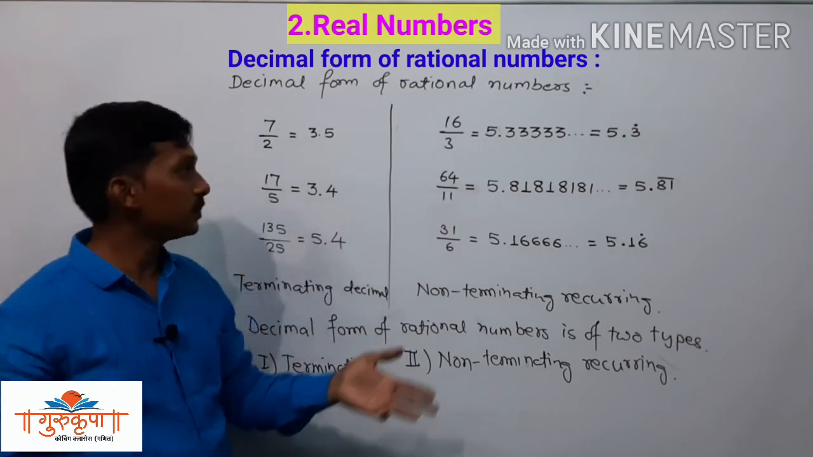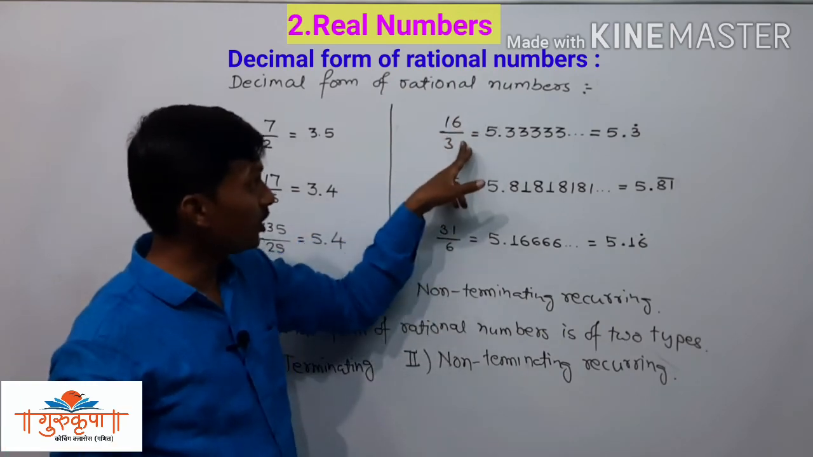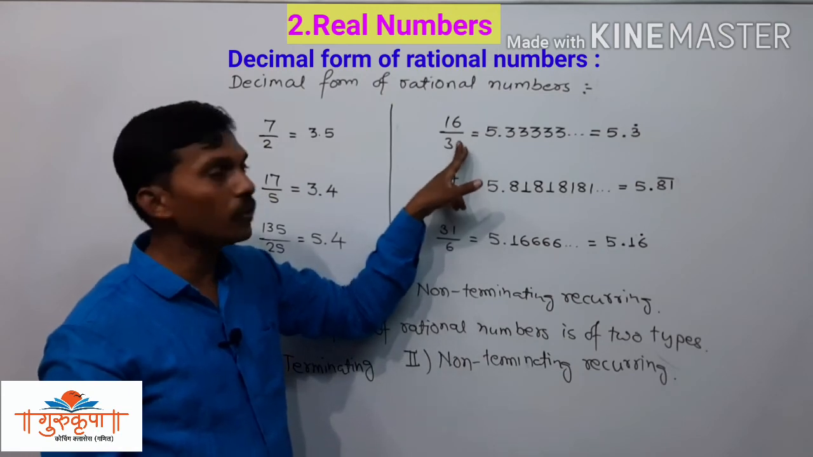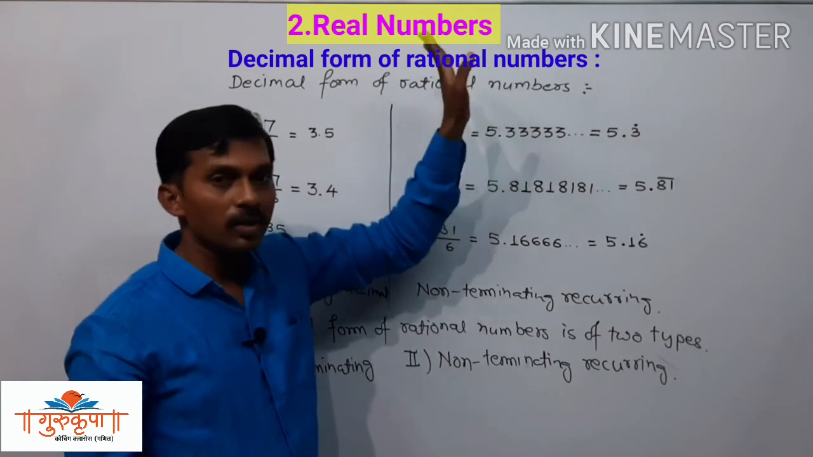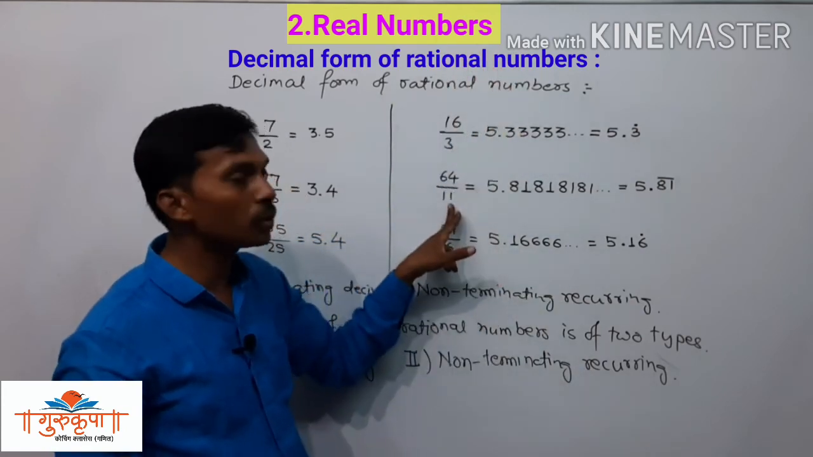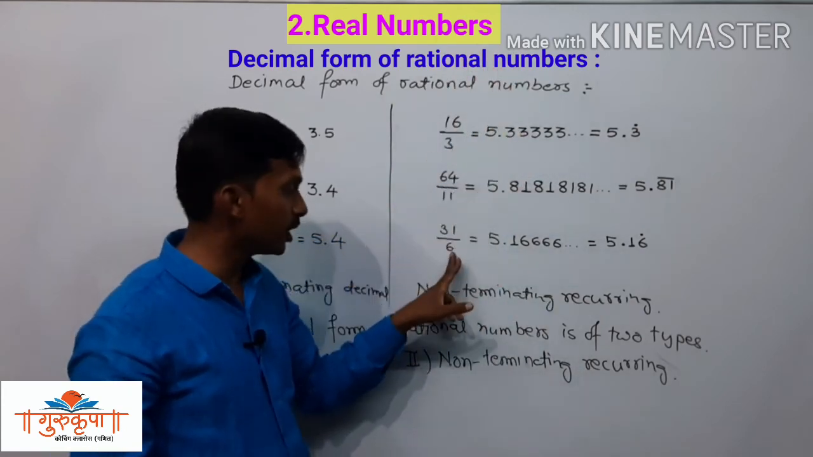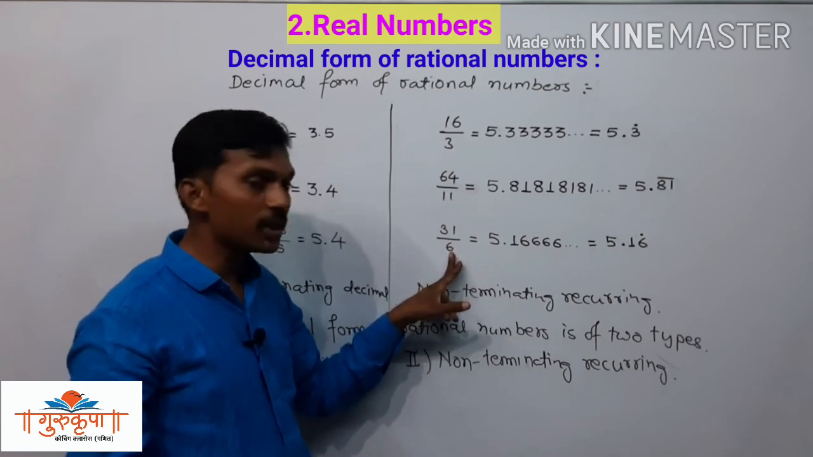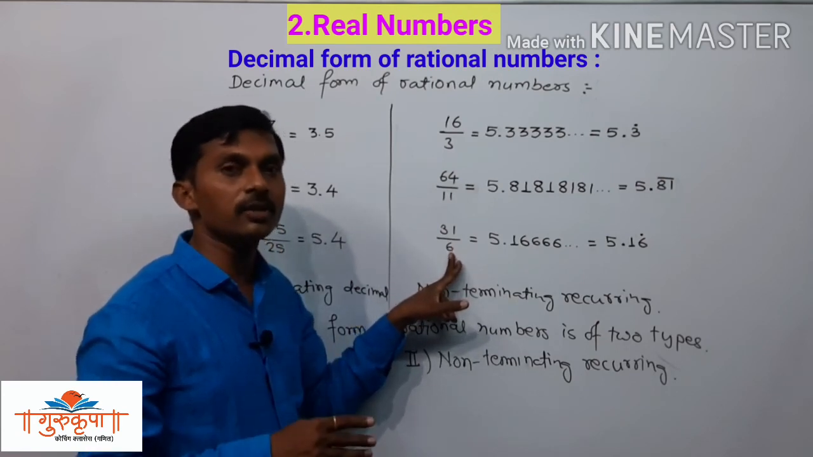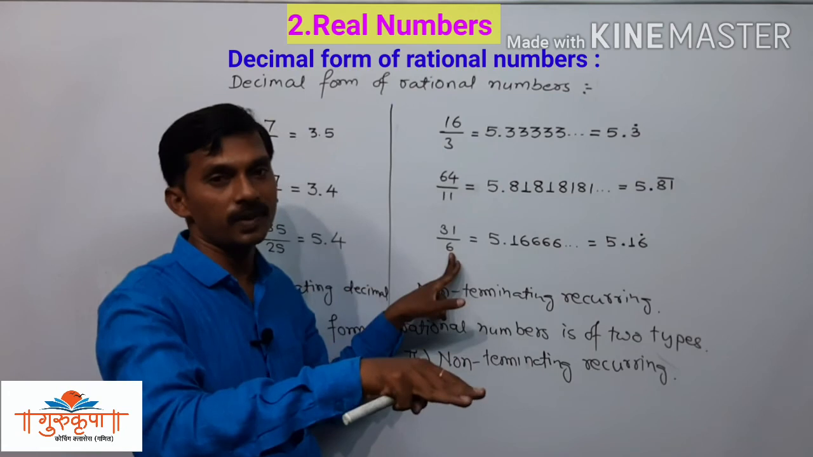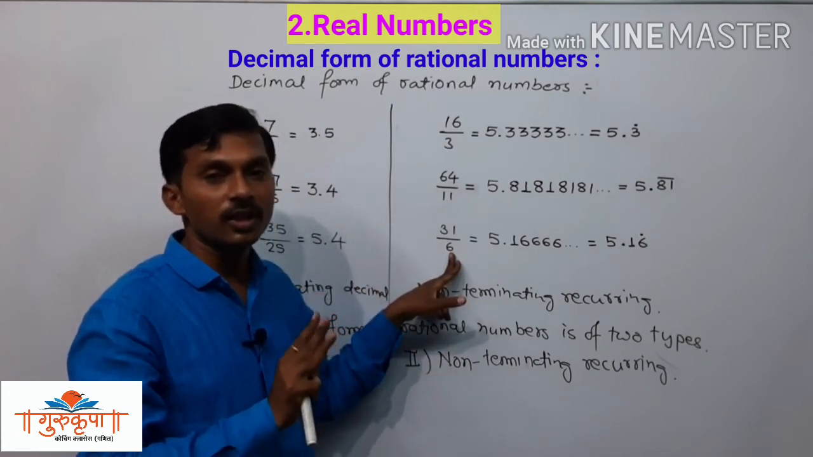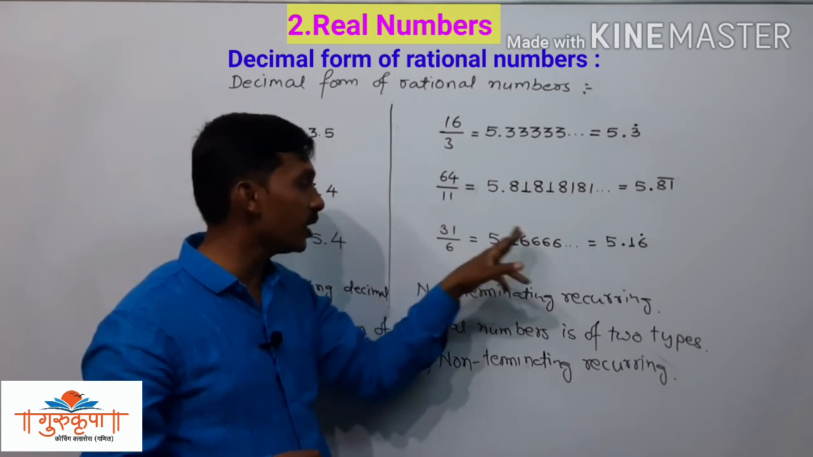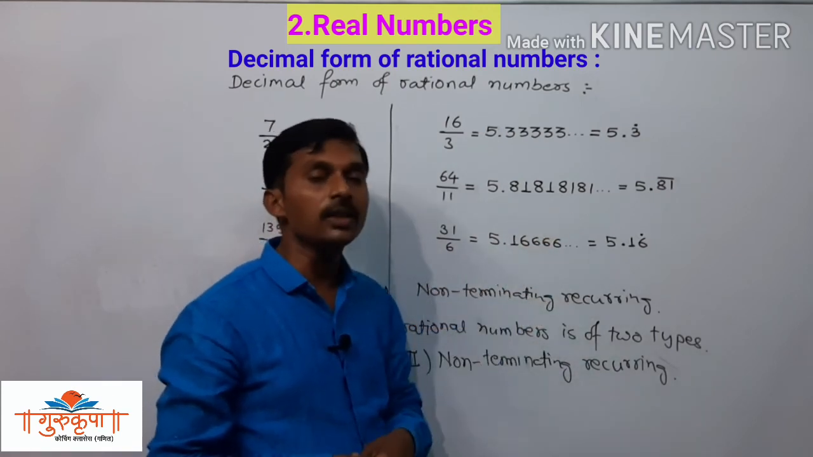And see here, denominator 3: no 2, no 5, no prime factorization of 2 and 5, so that is non-terminating recurring. Here also non-terminating recurring. Here the prime factors of 6 are 2 and 3. 2 is there, but with 2, 3 is there. 5 is not there. We need only 2 and 5 in the prime factorization. If we get any other number there, then definitely it is non-terminating recurring.